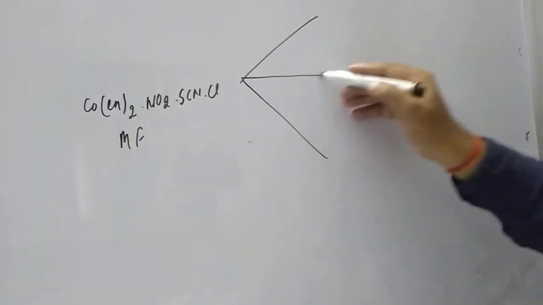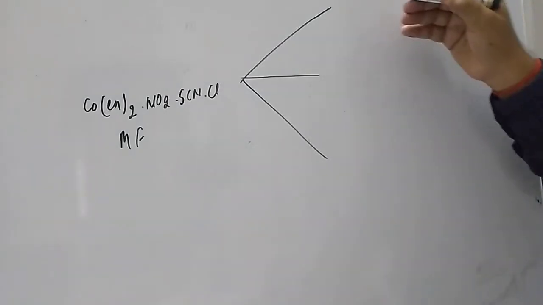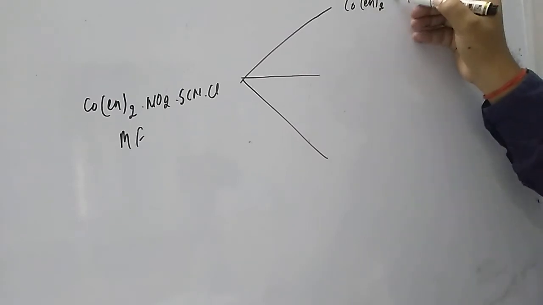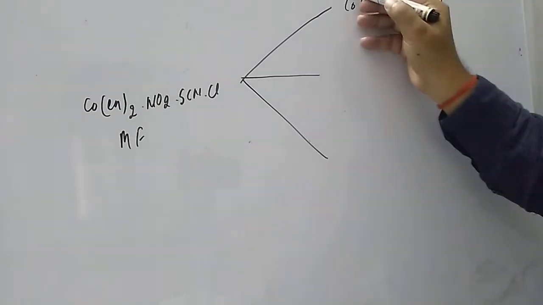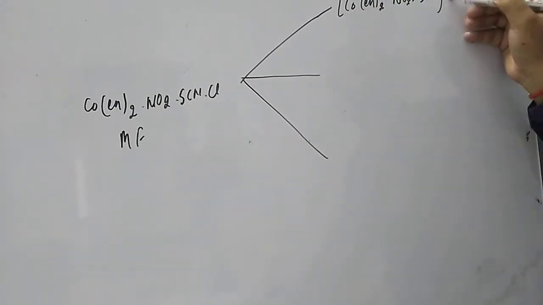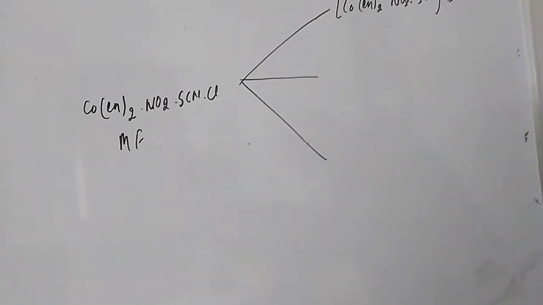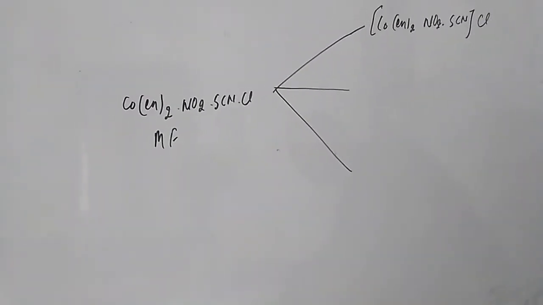What are the possibilities? First possibility: Co, en twice, and here NO2 and SCN. So what ion will come? Chloride ion will dissolve in the water. Here chloride ion is the possible ion.